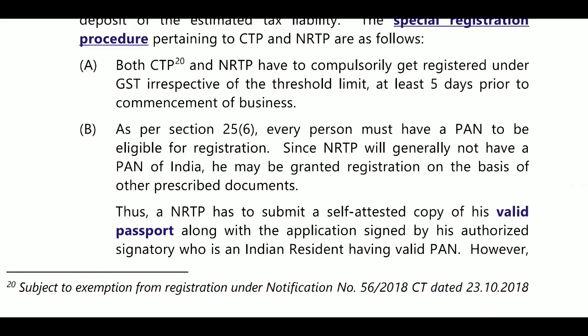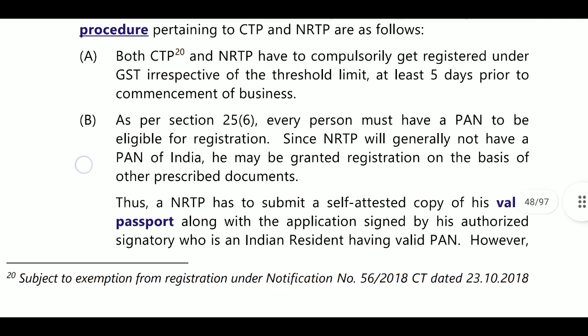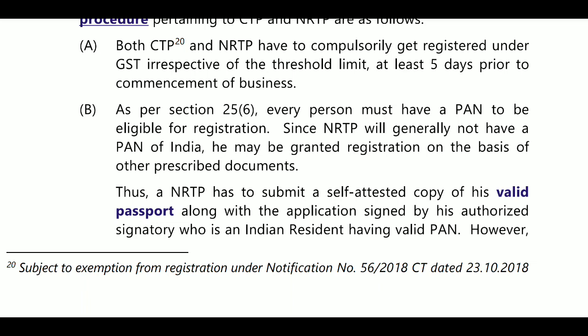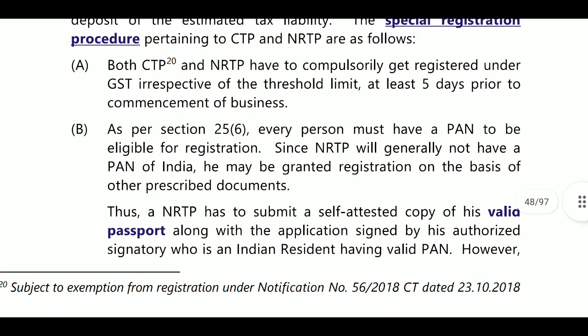Next, special registrations are required. GST law prescribes a special procedure for registration for two persons, that is, the casual taxable person and the non-resident taxable person. They must also register for extension of the operation period. They have to apply for registration at least 5 days in advance before making any supply. In normal cases, when a person becomes liable for registration, they are given 30 days time for registration, but for these two persons, the casual taxable person and non-resident taxable person, they must apply at least 5 days in advance before making supplies.